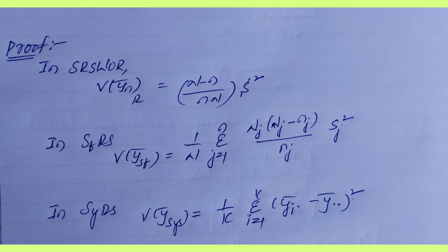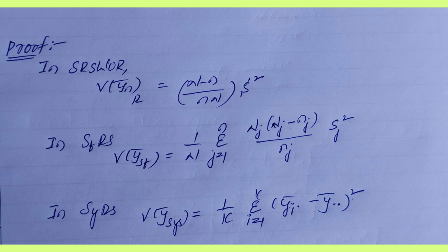Before we start the proof, let me provide some notation. In simple random sampling without replacement, the variance is (N − n)/(nN) times S².